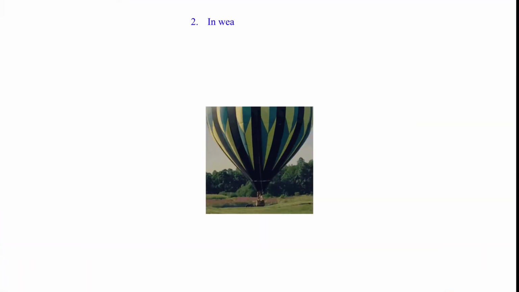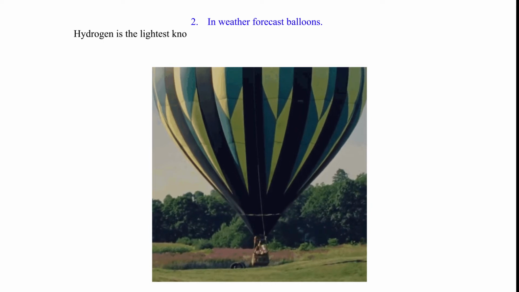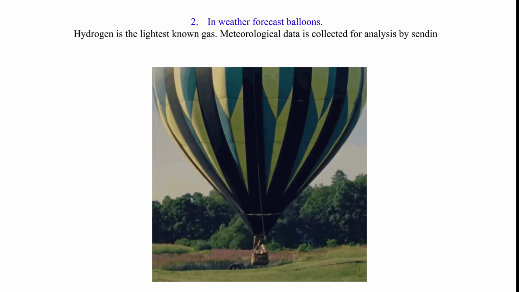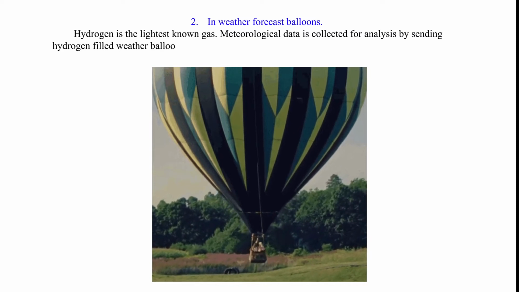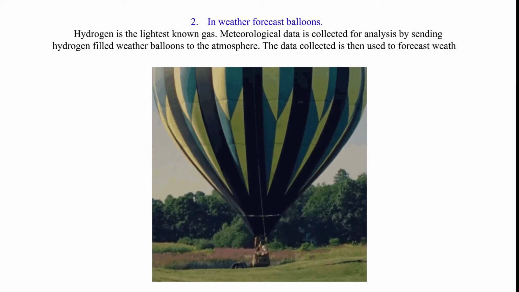2. In weather forecast balloons. Hydrogen is the lightest known gas. Meteorological data is collected for analysis by sending hydrogen-filled weather balloons to the atmosphere. The data collected is then used to forecast weather conditions.